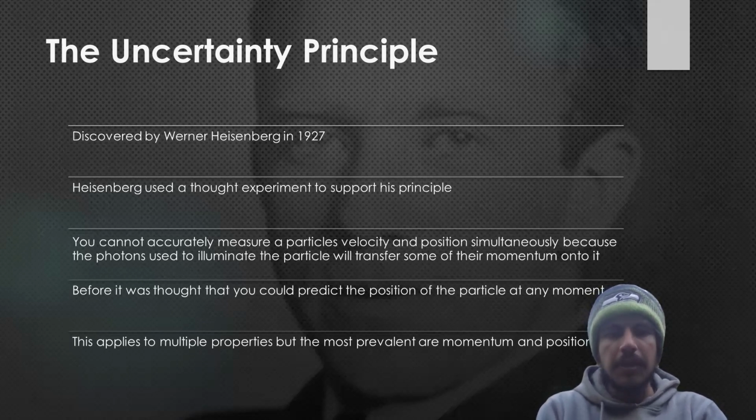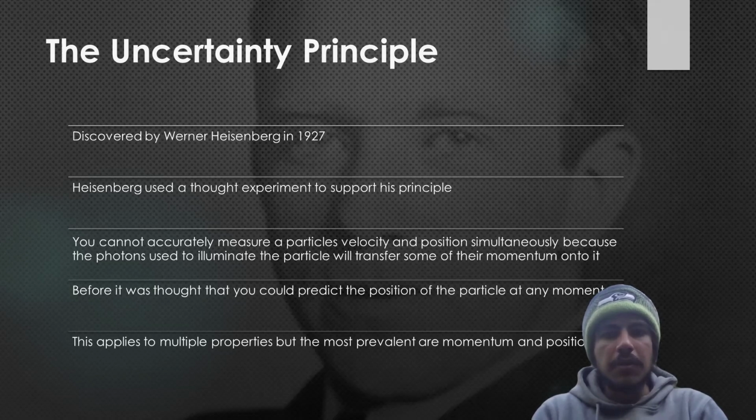The principle states that you cannot accurately measure a particle's momentum and position simultaneously, because while measuring these properties, the photons used to illuminate the particle would transfer some of their momentum onto it, which changes the velocity and therefore the momentum. Heisenberg used a thought experiment to confirm this principle. In this experiment, if he used a microscope to measure the position of a particle or an electron, it would give it a high energy kick. If you used a higher resolution microscope with higher energy light, it would give it an even larger kick. This shows how the more precisely you know its position, the less accurately your measurement of its momentum will be.